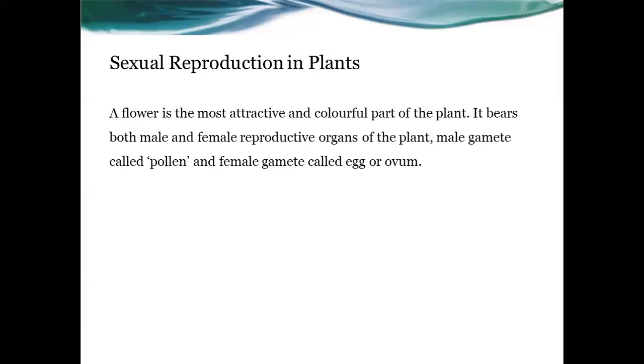I repeat, we are discussing sexual reproduction in plants. A flower is the most attractive and colorful part of the plant, and this flower bears both male and female reproductive organs of the plant. The male gamete is called pollen, and the female gamete is called egg. The other name of egg is ovum.